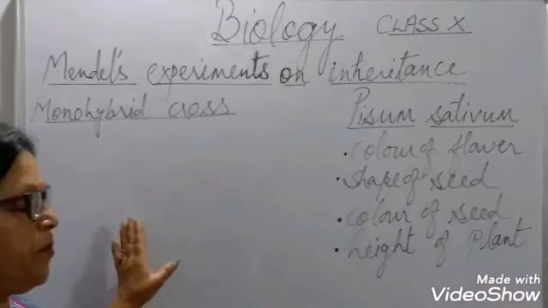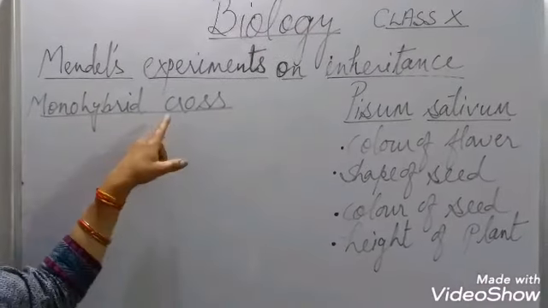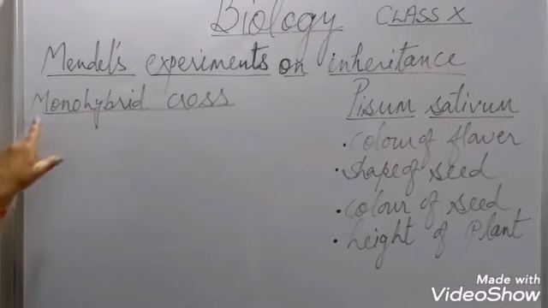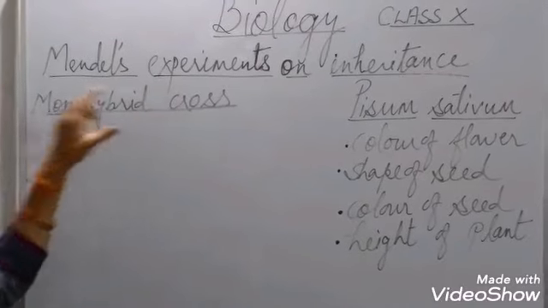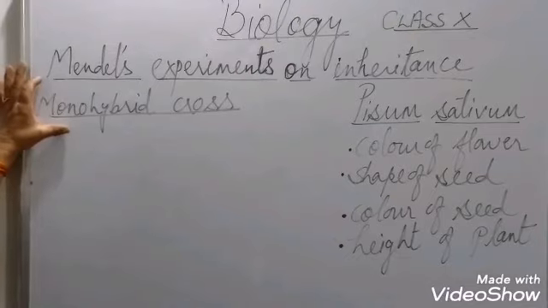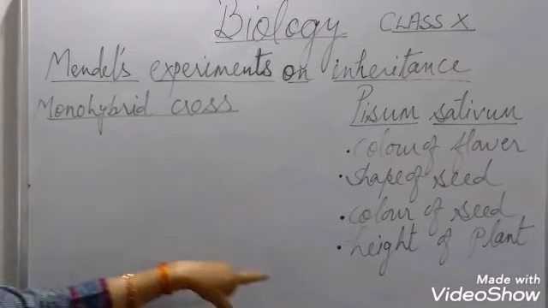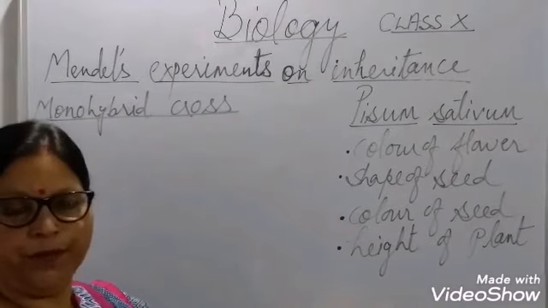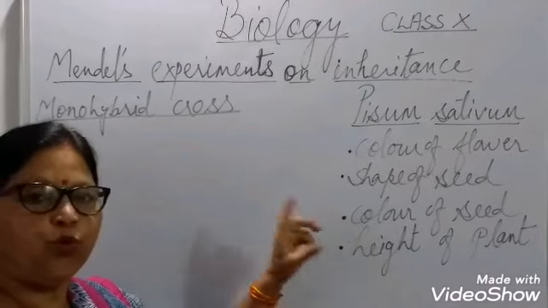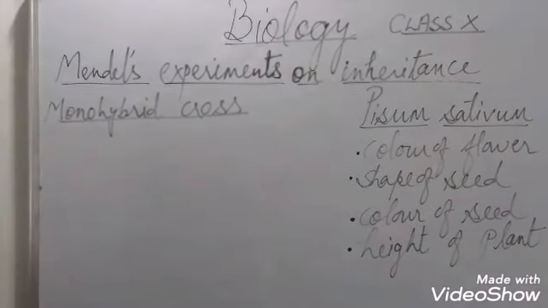Now Mendel experimented on the pea plant. His crosses are known as monohybrid cross and dihybrid cross. First let's take monohybrid cross. Now what is this mono? Mono means 1. Mendel experimented many times. First he selected a character, means for the 2 plants which were crossed, he considered only 1 character at a time. I'll explain this by flowchart.